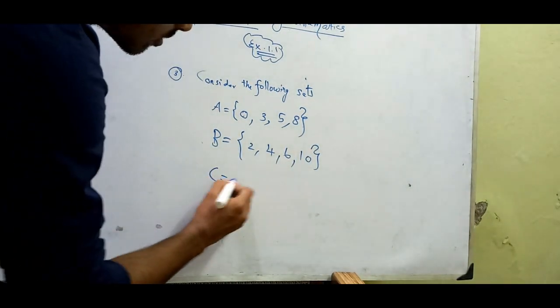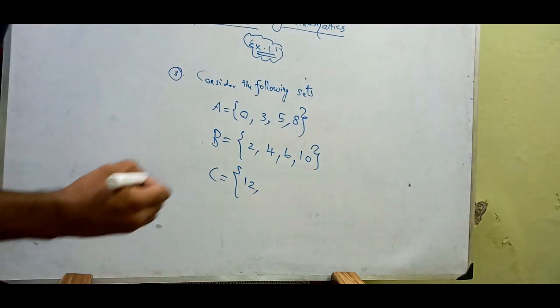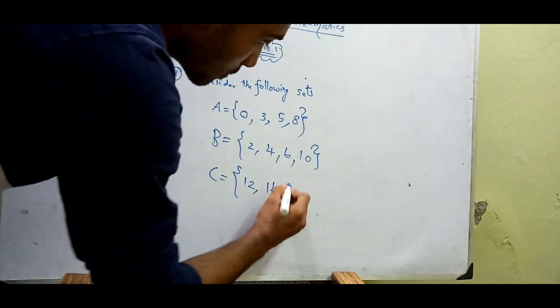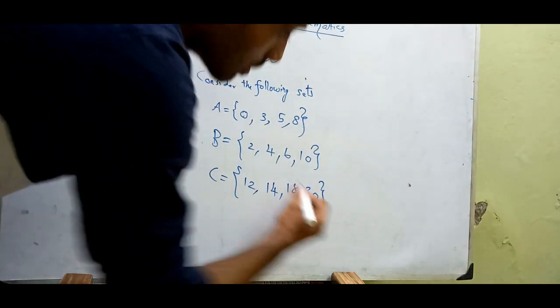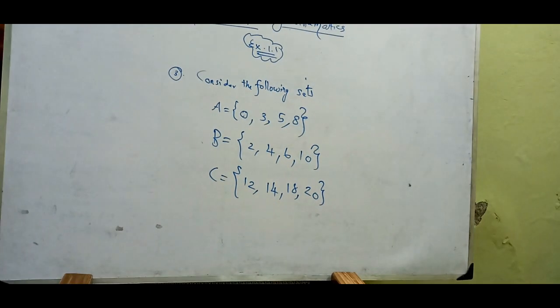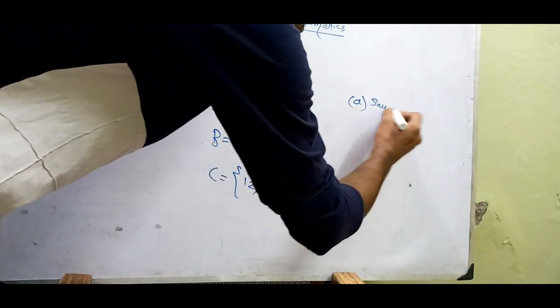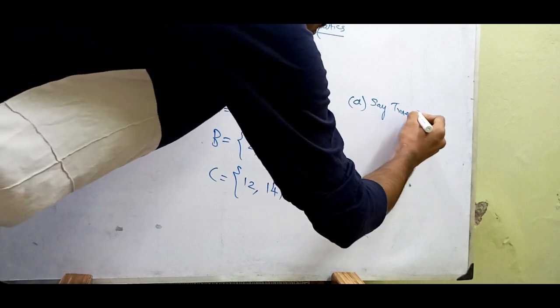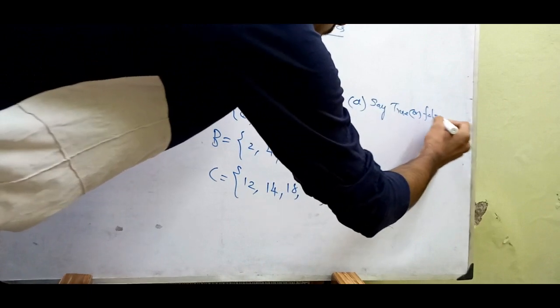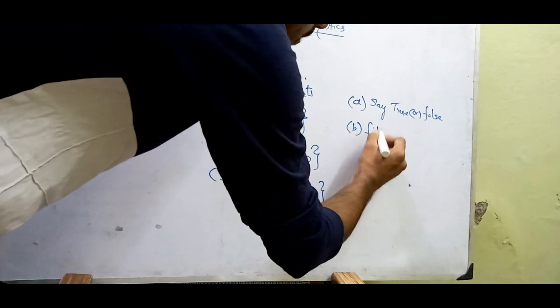C equals 12, 14, 18, 20. The question is, say whether each statement is true or false.